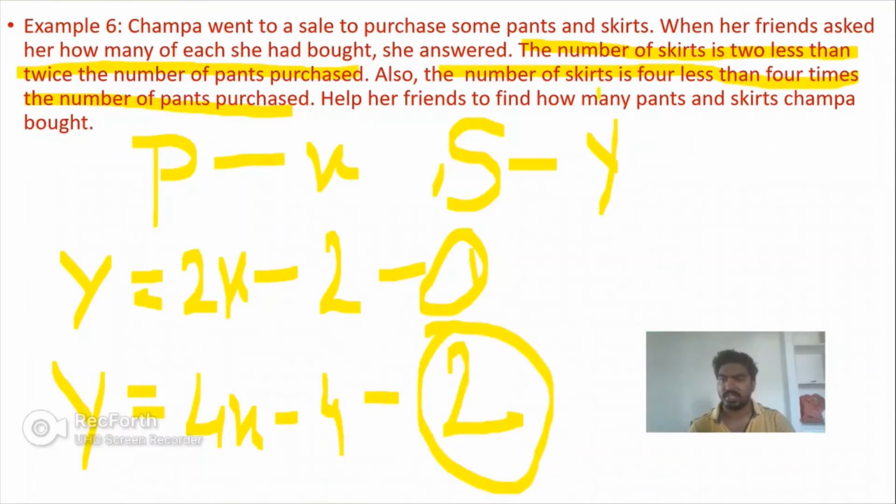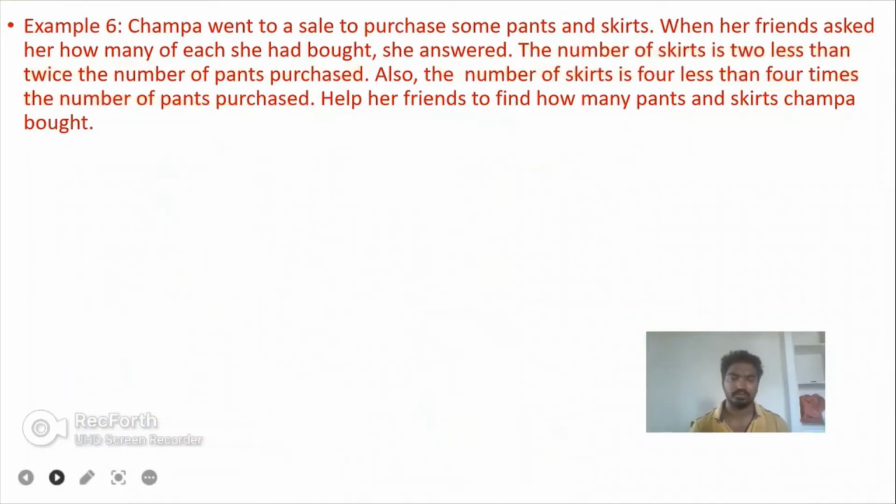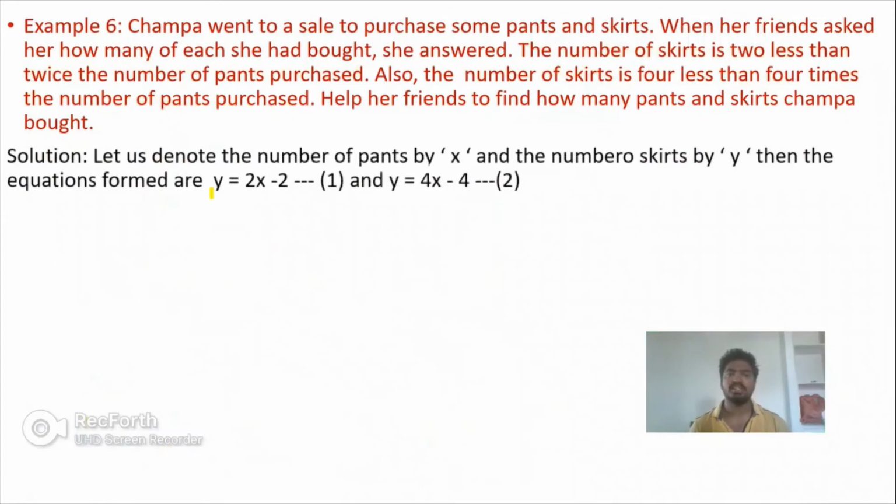How can I frame this equation? The number of skirts, denoted by y, is equal to 4 less than 4 times the number of pants. So 4 into x, treating the number of pants as x, gives 4x minus 4. So these are the two equations, and we want to solve further in order to get the values of the two equations to be represented in a graph. Let us denote the number of pants, and we have framed the equations so far.